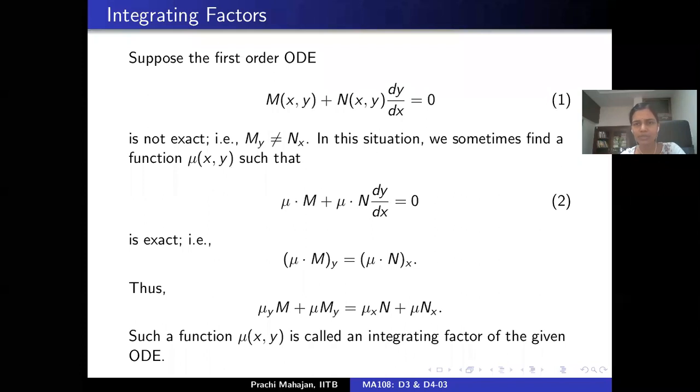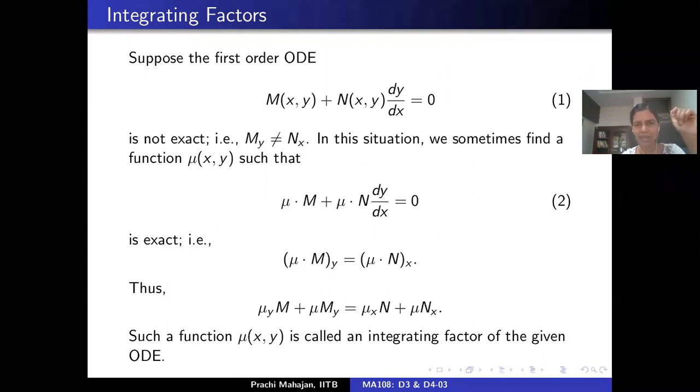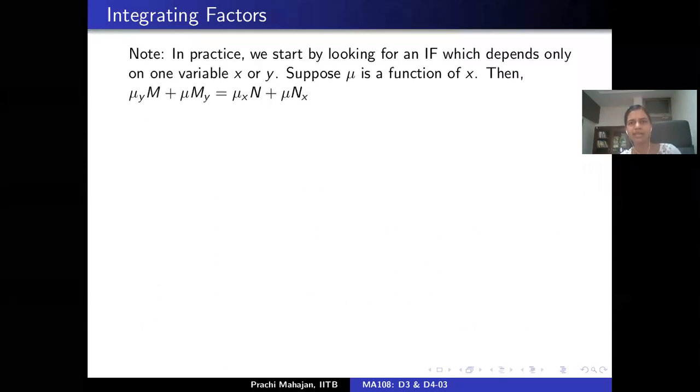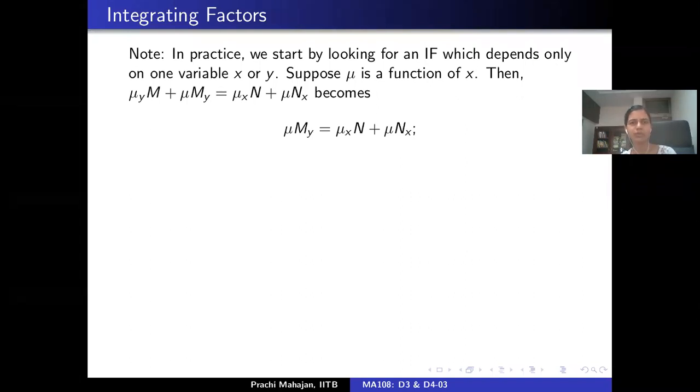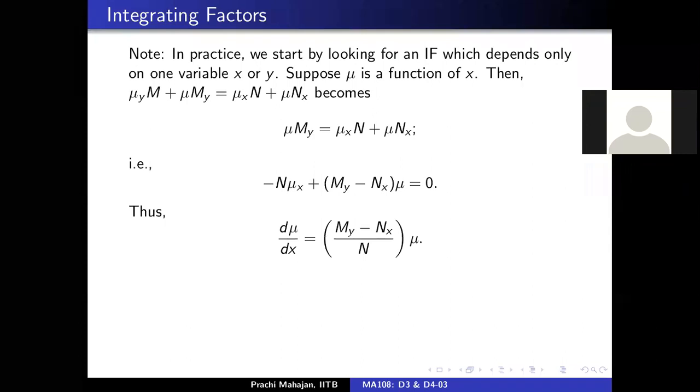So then what happens? Saying that equation 2 is exact imposes a condition on the derivatives of mu, M and N, which is the last equation on this slide. If mu is a function of x alone, this equation simplifies: the partial of mu with respect to y disappears.